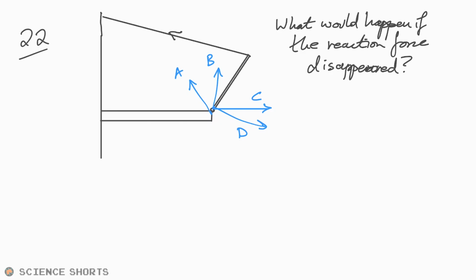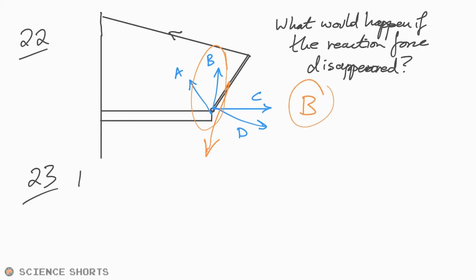So what would happen, do you think, if the hinge just disappeared? Well, I think that the trapdoor would do something like this. I think it would go down like that, because it would just go downwards due to gravity and it would be pulled to the left by the rope. And so if that's not happening because the hinge is there, then why is that? Well, it's because there is a force that is countering that other resultant force. And so I think the answer is B.